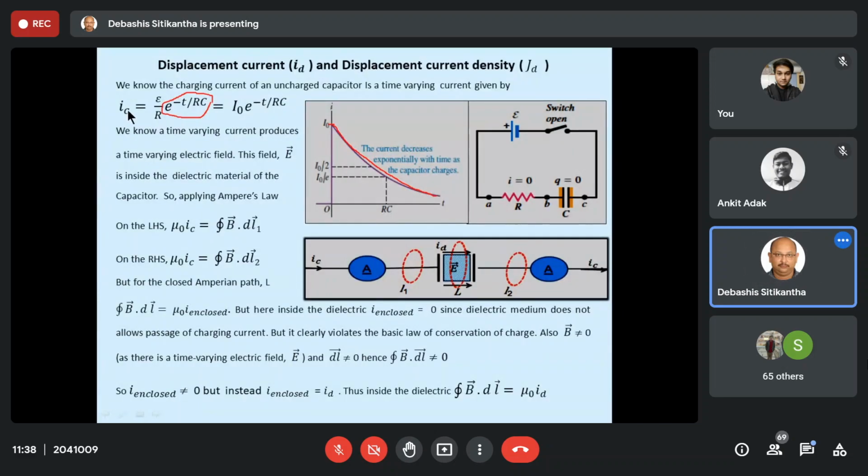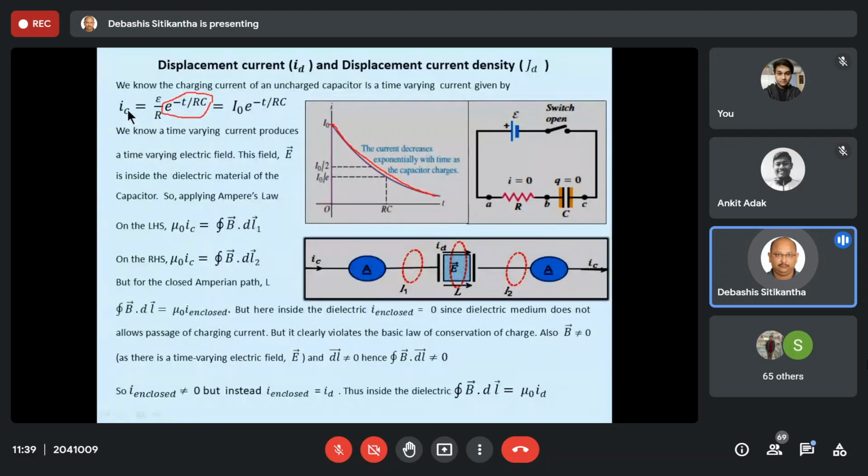Now again, we have studied in the last chapter that whenever I have a time varying current, it is going to produce a changing field. This is the concept we just learned in the last class: whenever there is a change in the current, there will be a change in the magnetic field, and whenever there is a change in the magnetic field, it leads to the formation of an electric field.